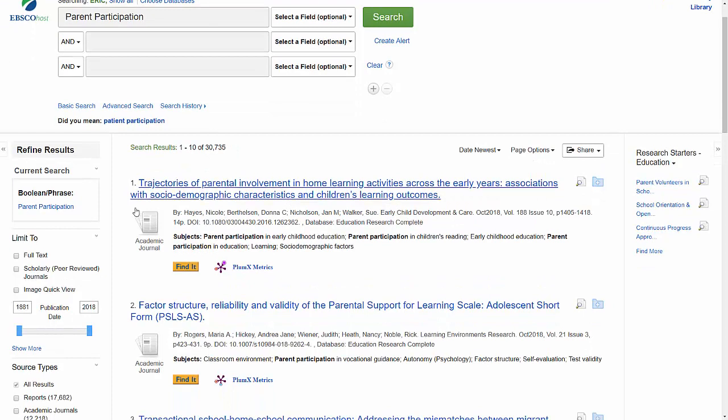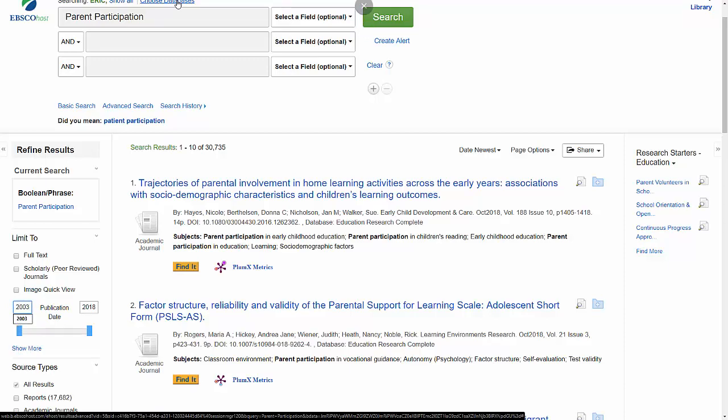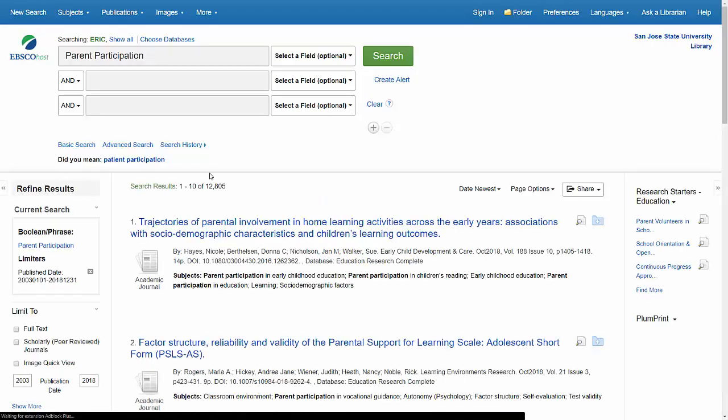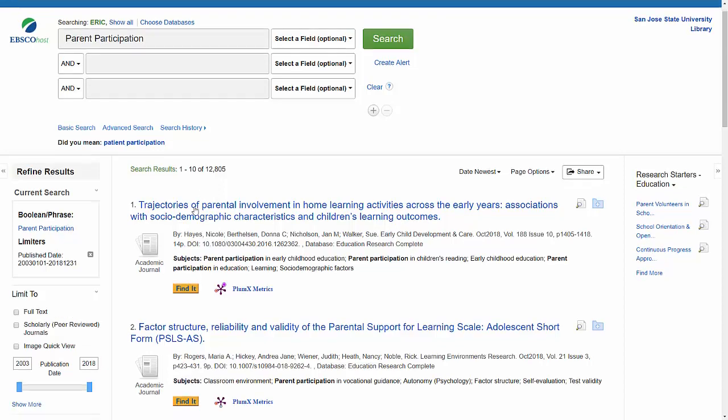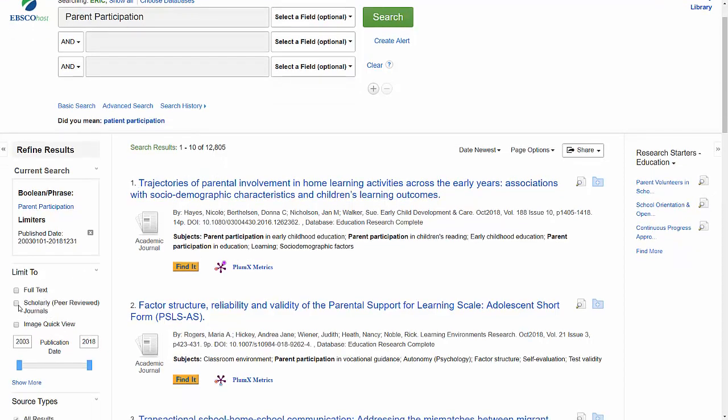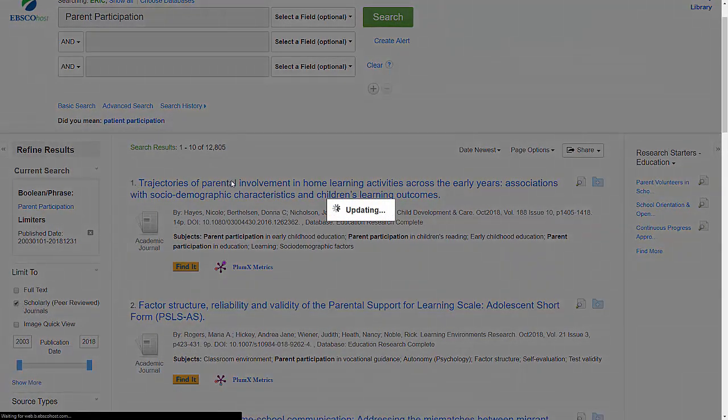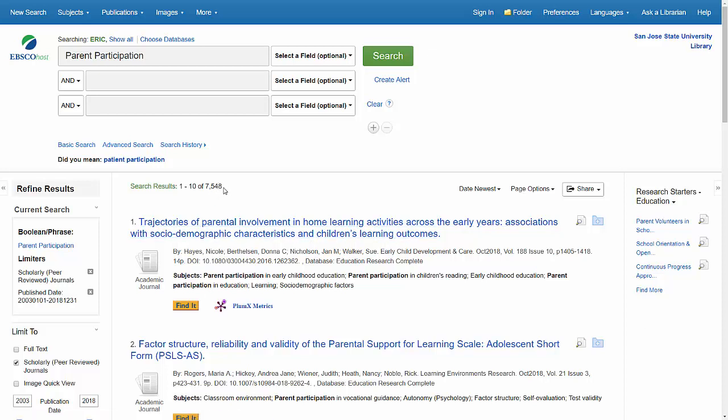The first thing I look at is the publication date range. I'm going to bump that up. Let's see what's happening in the last 15 years. All right, so I cut out about half of our results. I forgot to do scholarly peer-reviewed journals. I'm going to go ahead and limit it to that. So now we're just using these research articles. That's still quite a bit, 7,500, but this is still kind of general.